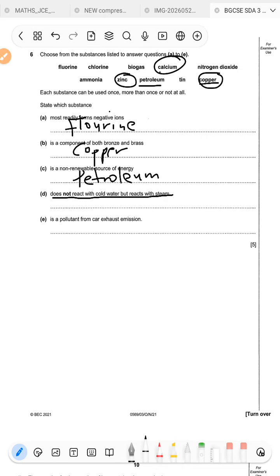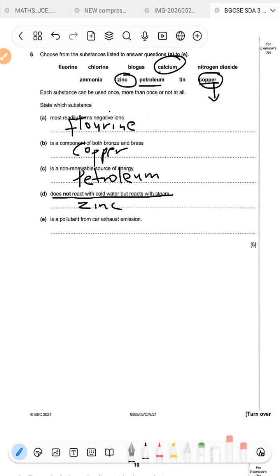With steam. Okay, will react with steam, whereas copper does not react with either. Okay, it doesn't react with cold water, nor does it react with steam. But there's something that might confuse you, is that sometimes you find those corroded water pipes. It's because the water that you have there is not pure water. Okay, so the copper will just be reacting with what? With the additives that are inside that water, your salts, your acids, etc., etc. Okay, so the answer here is going to be zinc.